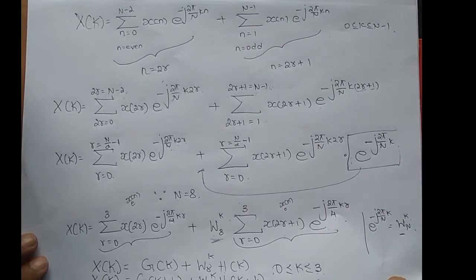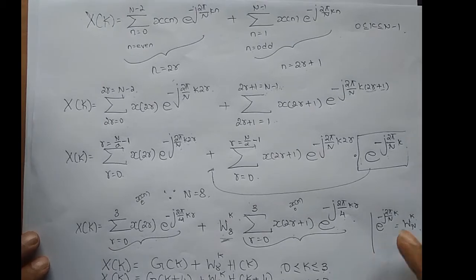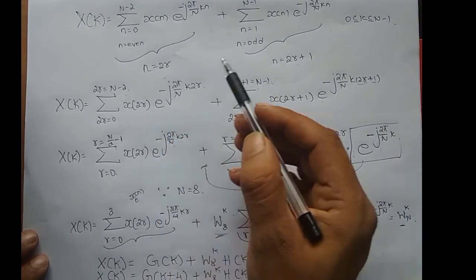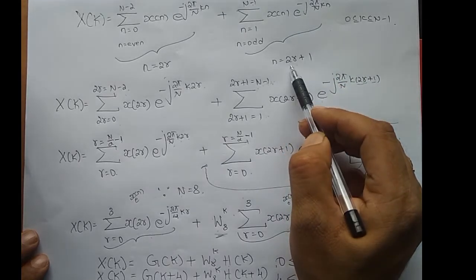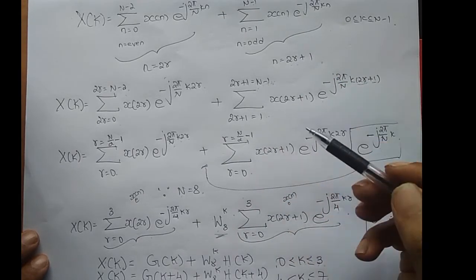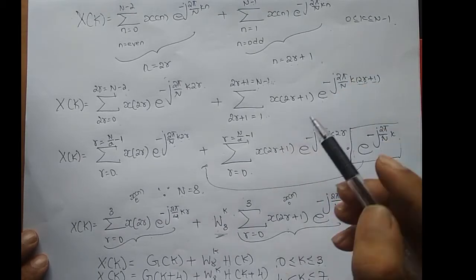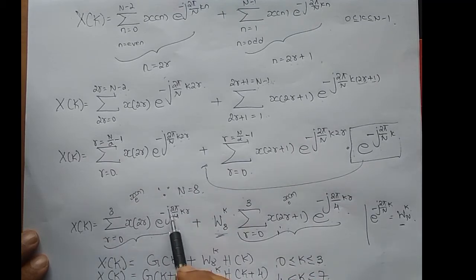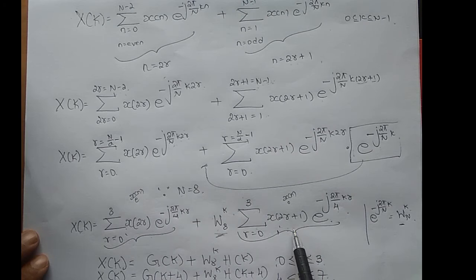After that, what I did was I replaced n in the summation for the even index sequence by 2r, and for the odd index sequence I replaced n by 2r plus 1. Fine. If you do the simplification, a little bit of mathematics you have to do, you end up with X of k as two 4-point DFT equations. This is a 4-point DFT equation, this is a 4-point DFT equation. So this equation is for even index samples, and this equation is for odd index samples.